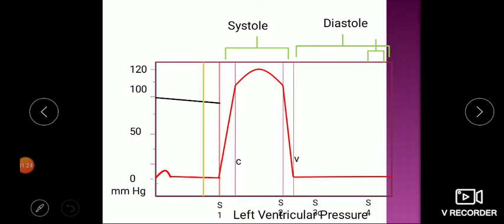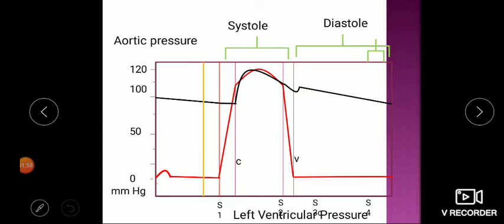In the aorta we will have the same pressures during systole, but during diastole it is around 80 to 90 millimeters of mercury. It is not zero. It is due to the Windkessel effect of the blood vessels. During the isovolumetric contraction phase, pressure is constant as the valves are closed, and pressure rises during systole along with the ventricle. Again it falls and has a notch when there is closure of the semilunar valves. Again pressure goes back to the pre-systolic low, that is diastole. So this is the aortic pressure changes.